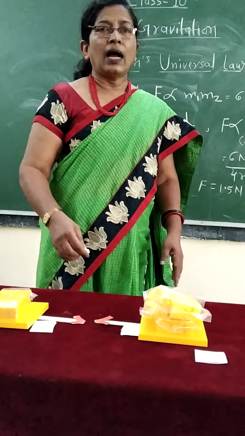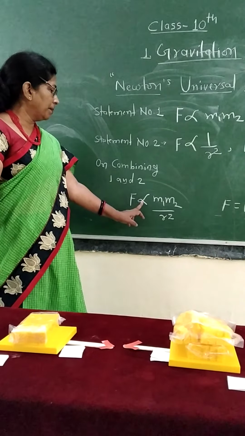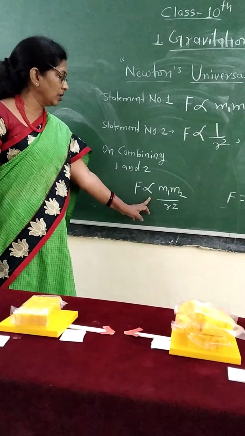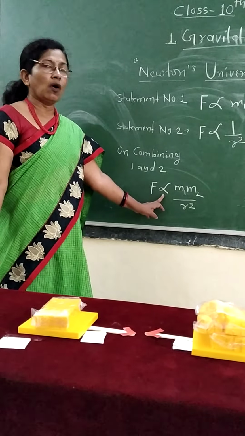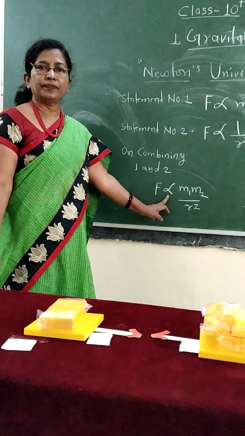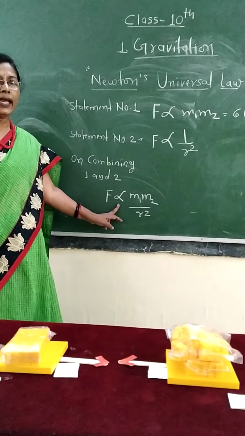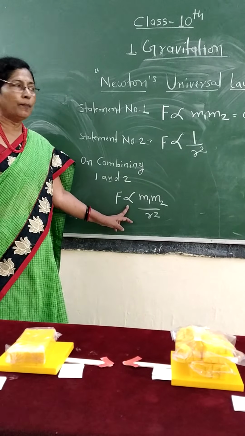So if we have to convert this proportionality into an equation, we must add a constant of proportionality instead of the proportional sign.